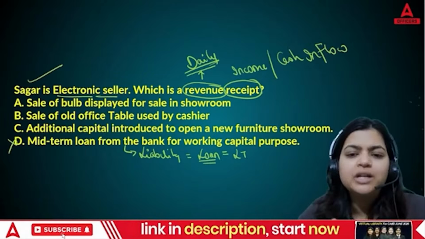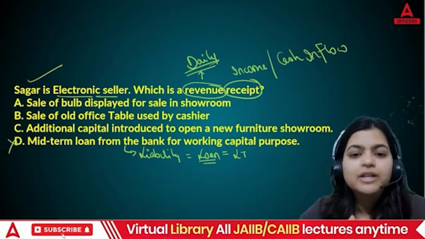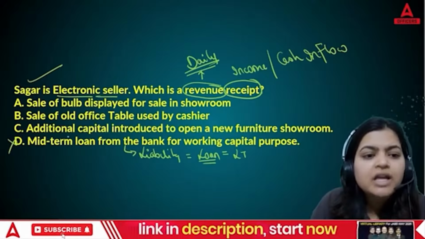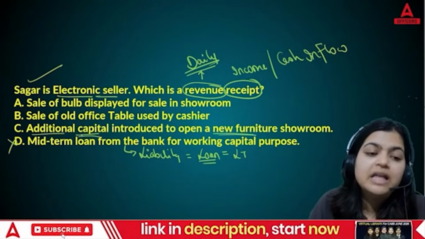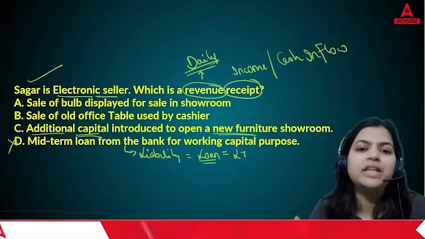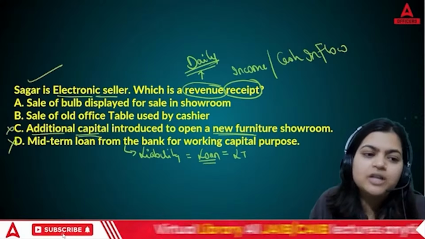Are you going to incur so many capital expenditures or receipts on a daily basis? No. So this additional capital introduced to open a new furniture showroom is capital in nature and will not be incurred daily. So the right answer is again not C.